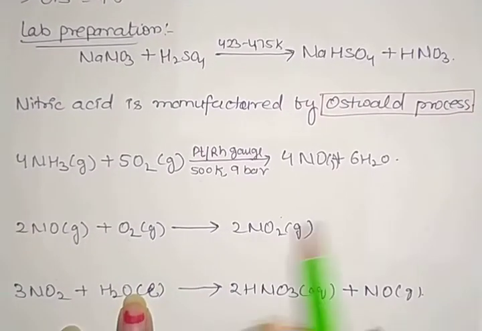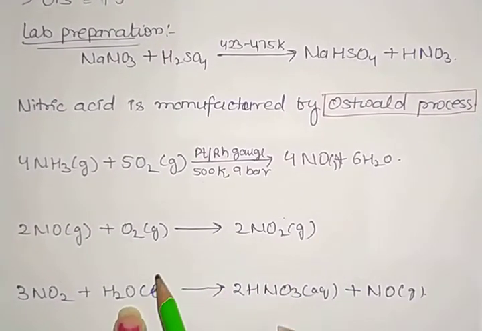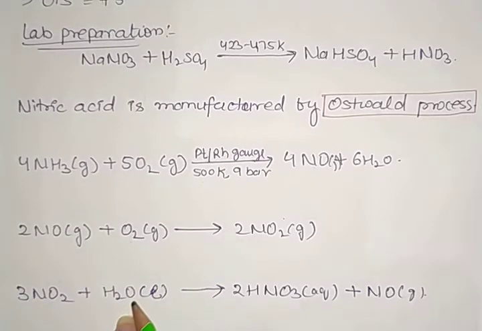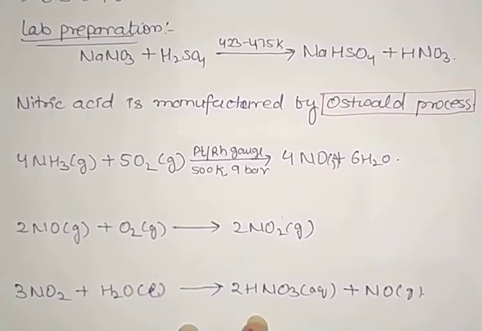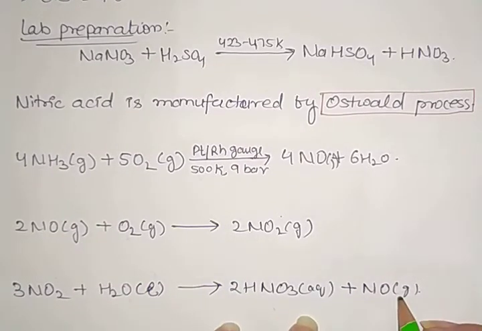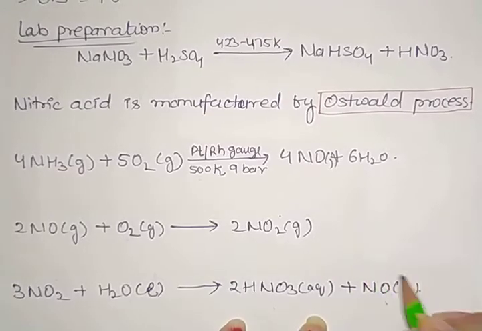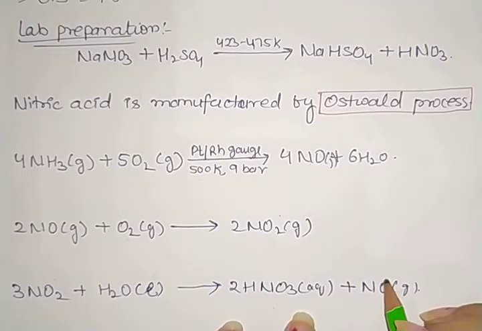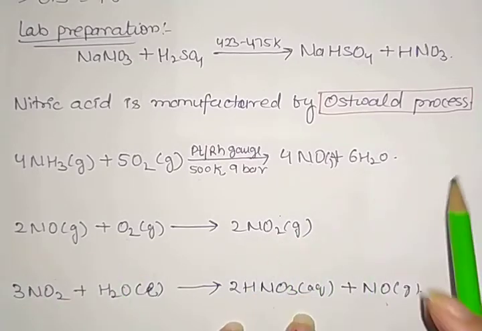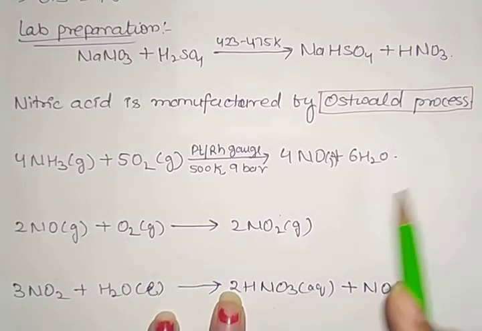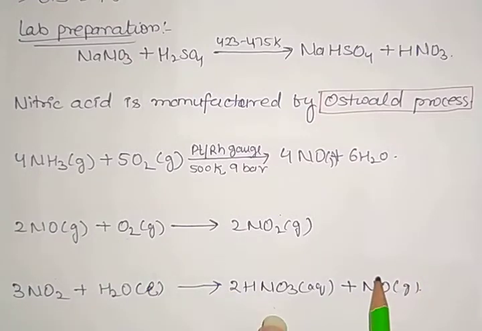Clear? Now this nitrogen dioxide again combines with water to give nitric acid, HNO3, plus NO. As you can see, this NO is a side product, and it is recycled. So this is how nitric acid is formed in 3 steps.